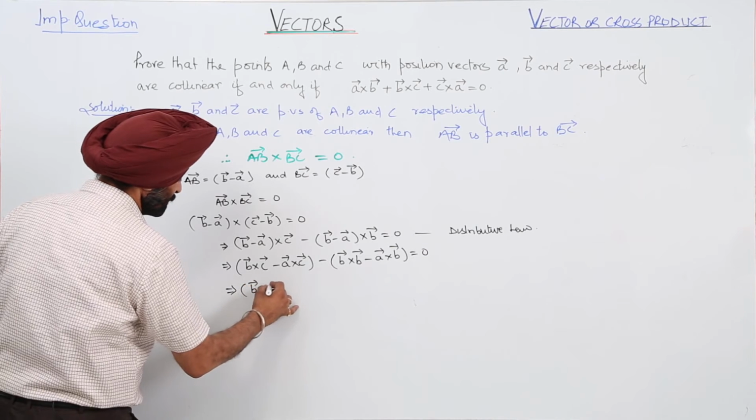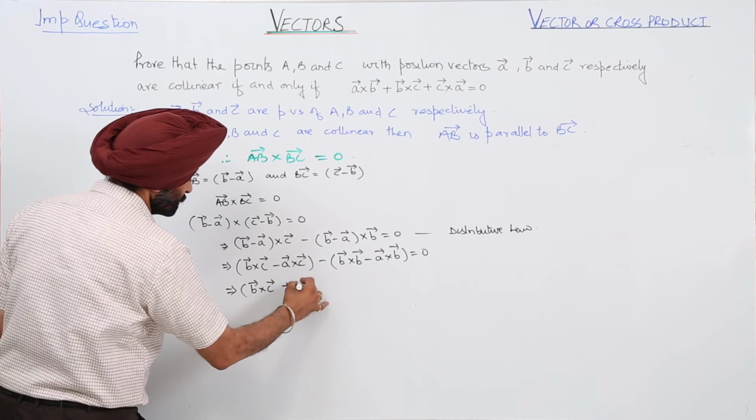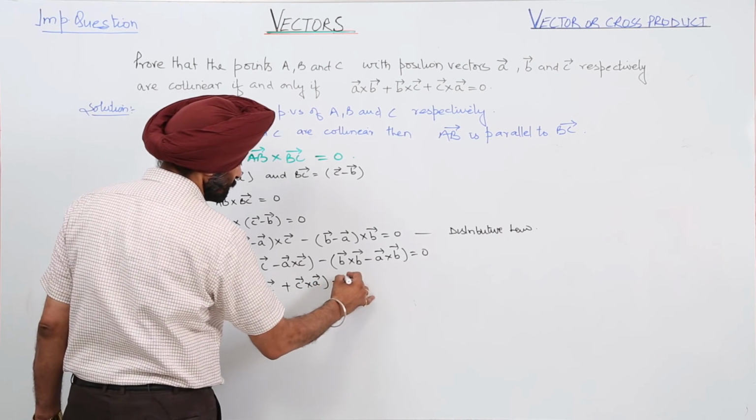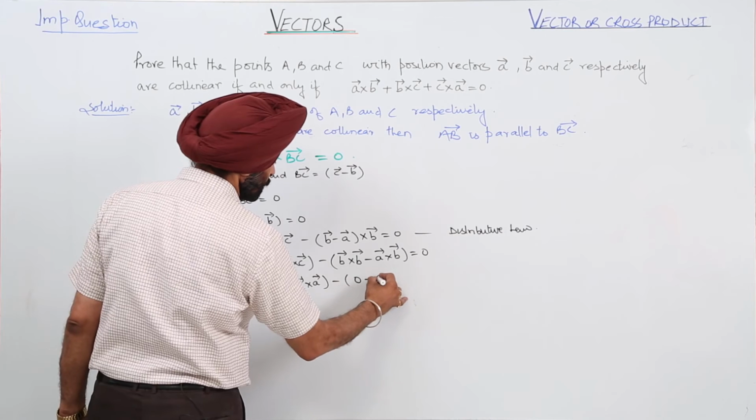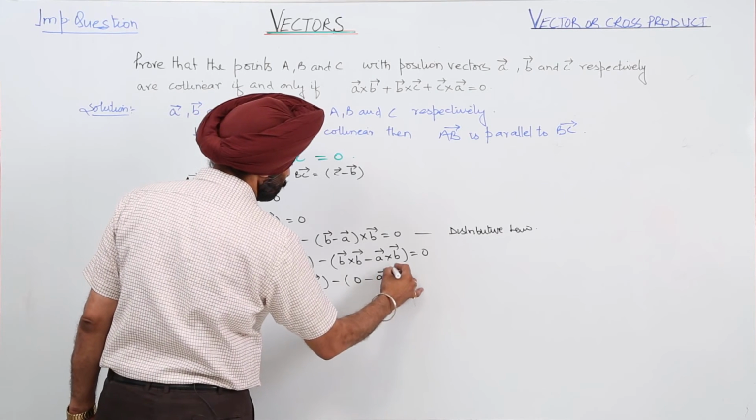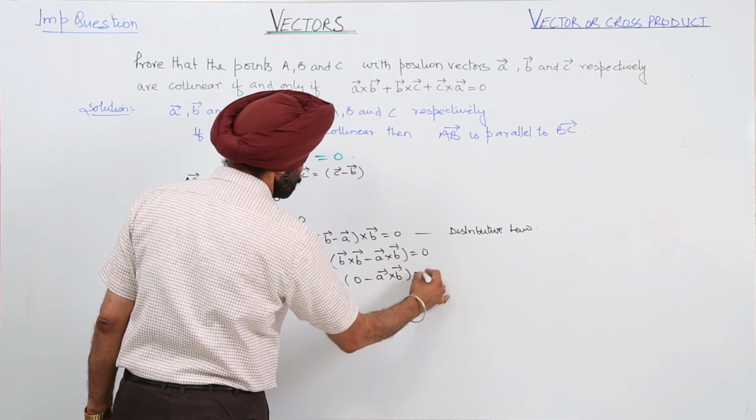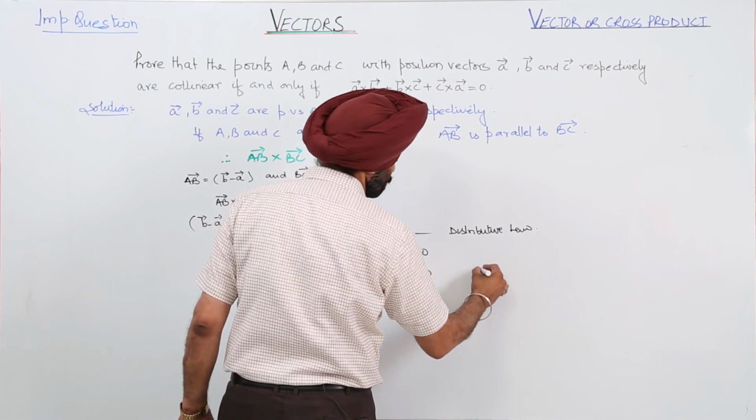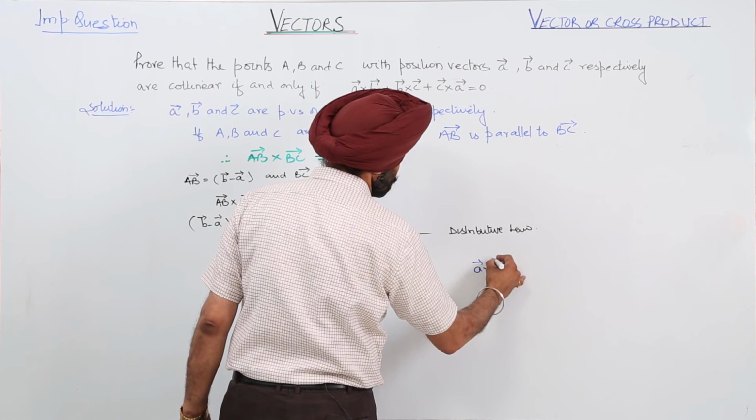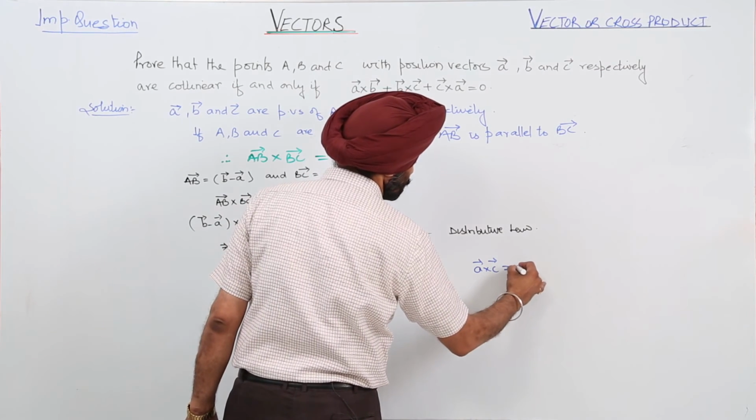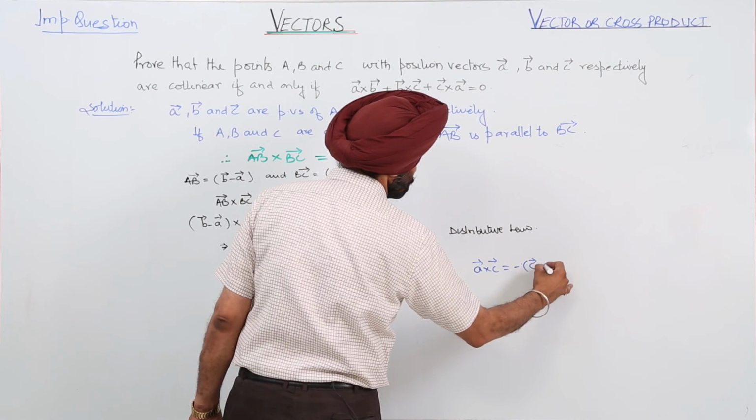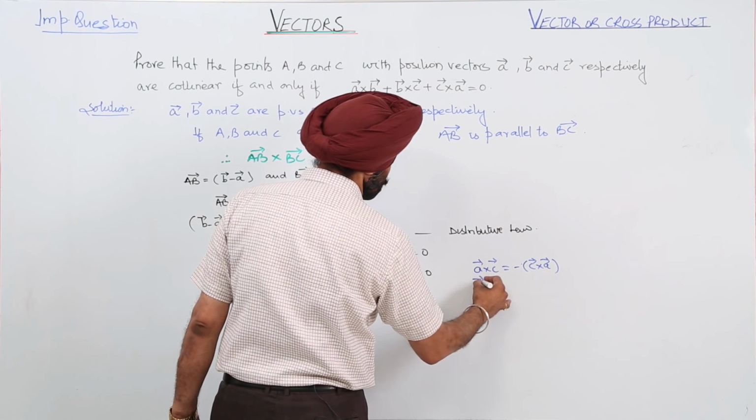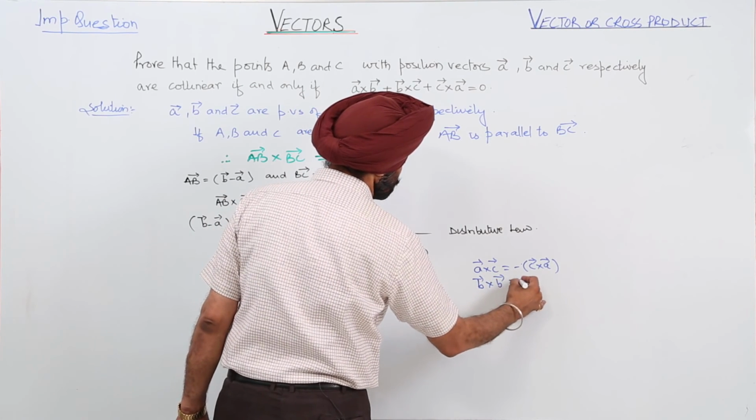Vector B cross vector C plus vector C cross vector A minus 0 minus vector A cross vector B is equal to 0. Now, what have we changed here? Vector A cross vector C is equal to negative of vector C cross vector A, and vector B cross vector B is equal to 0.